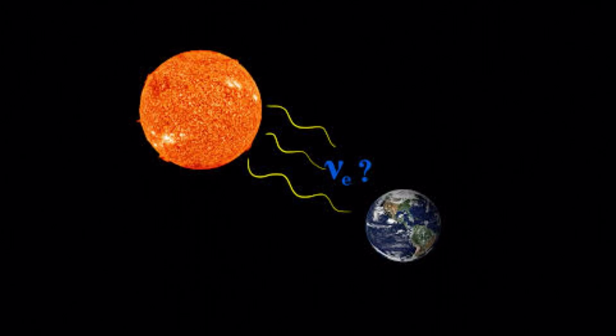The solution to the solar neutrino problem was that neutrinos oscillate, that they can change identity when they are traveling, which is quite mysterious. We haven't seen this kind of particle that can change identity. So that's why neutrinos are very special, and this neutrino oscillation won a Nobel Prize.